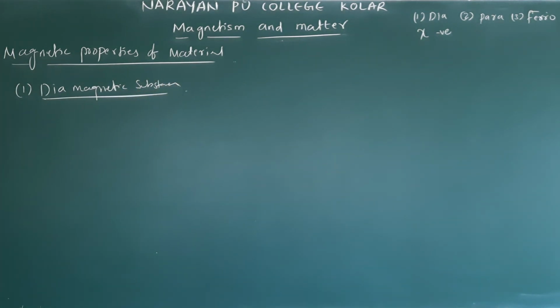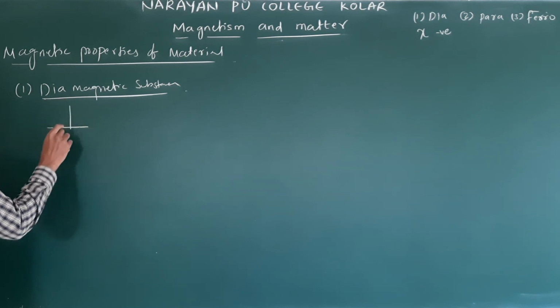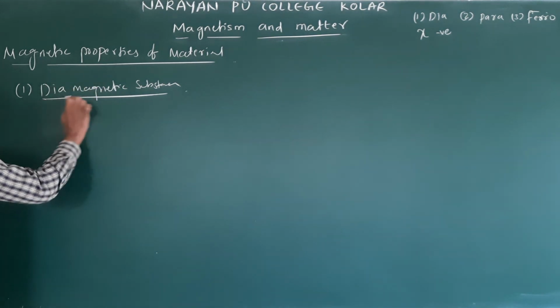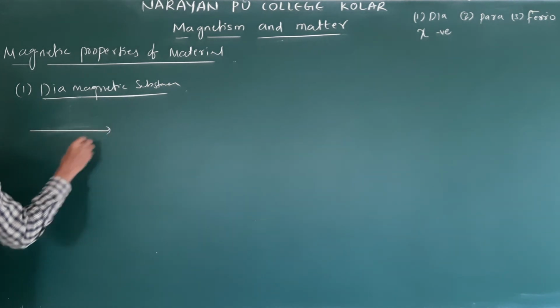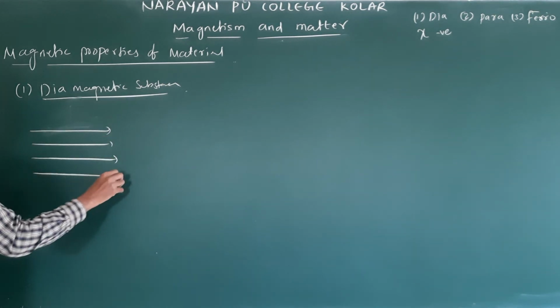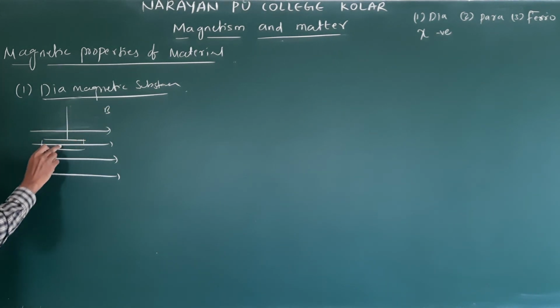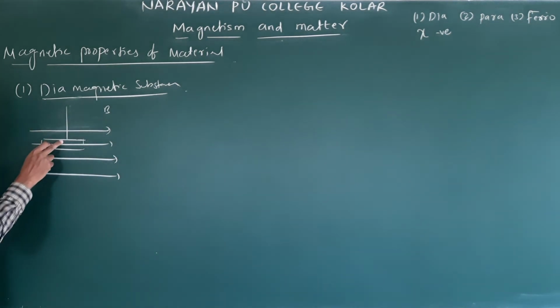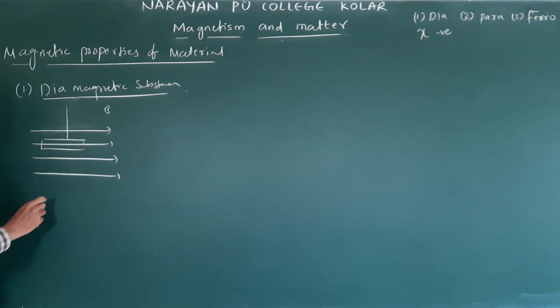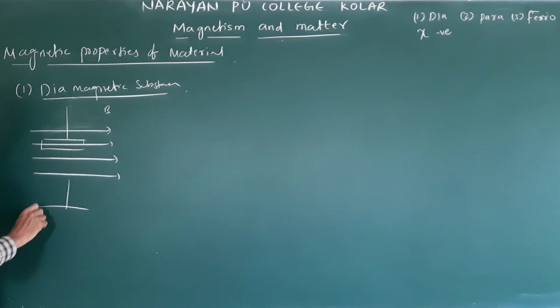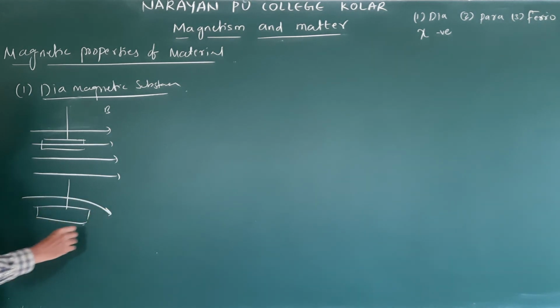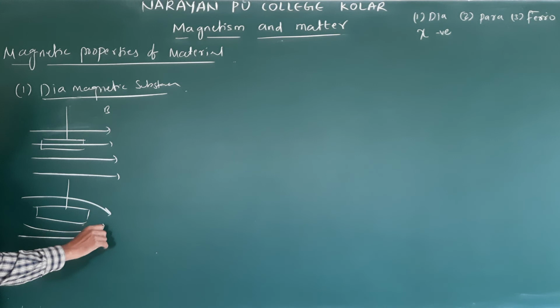Why do we say these are diamagnetic substances? Suppose you suspend this diamagnetic substance in a uniform magnetic field, suppose this is a uniform magnetic field. This is B. If you suspend it, this material repels the magnetic field lines. If we suspend this in a magnetic field, it repels the magnetic field lines like this.